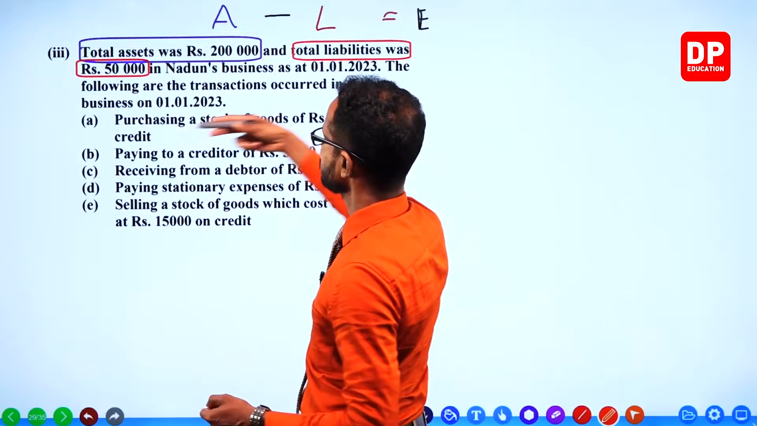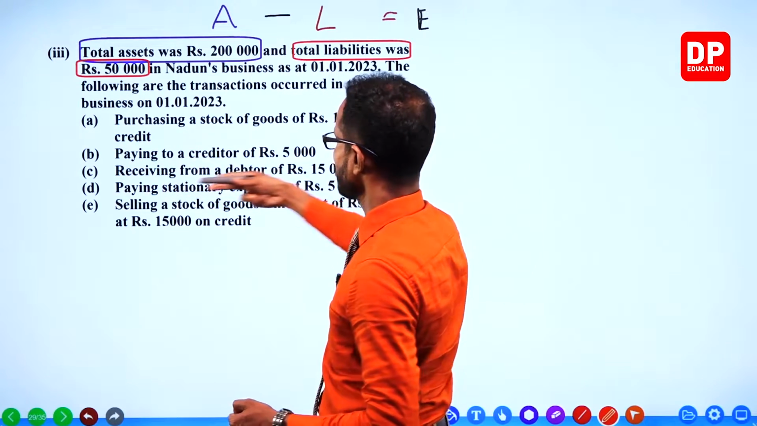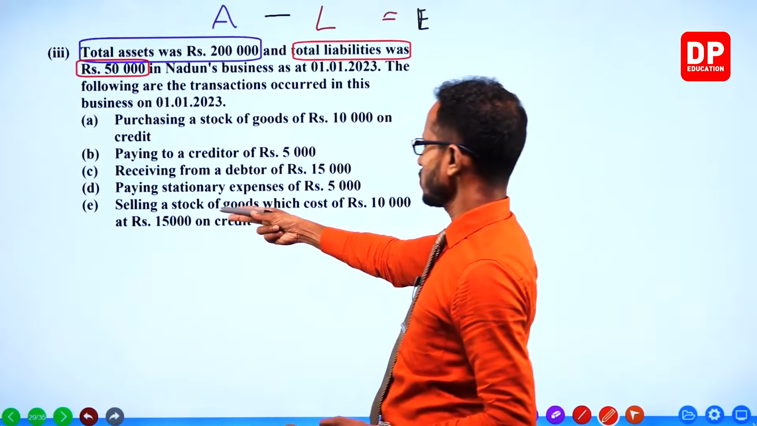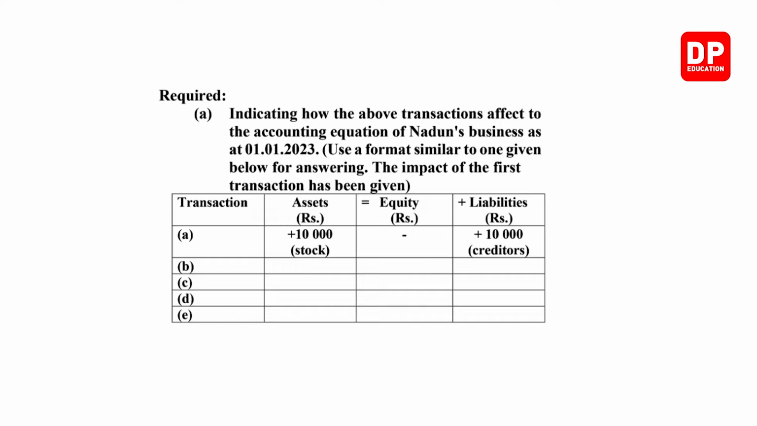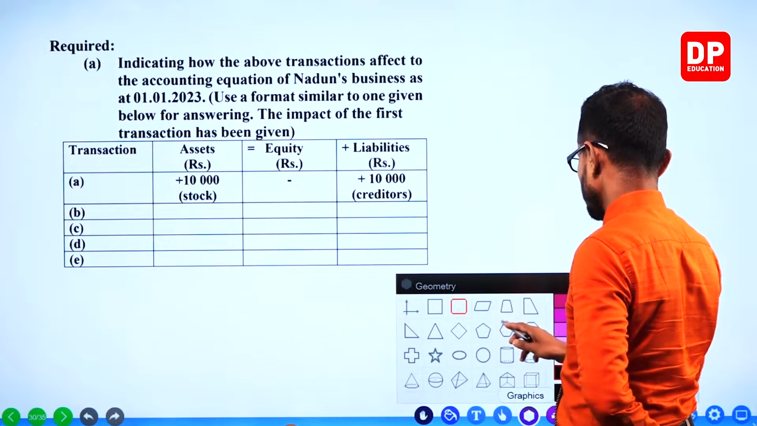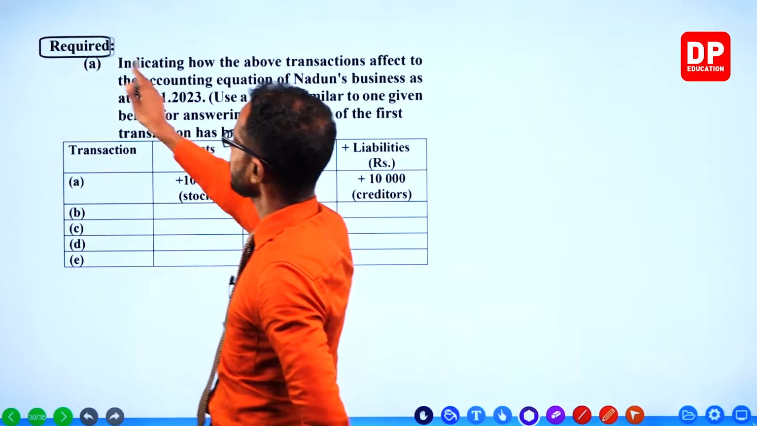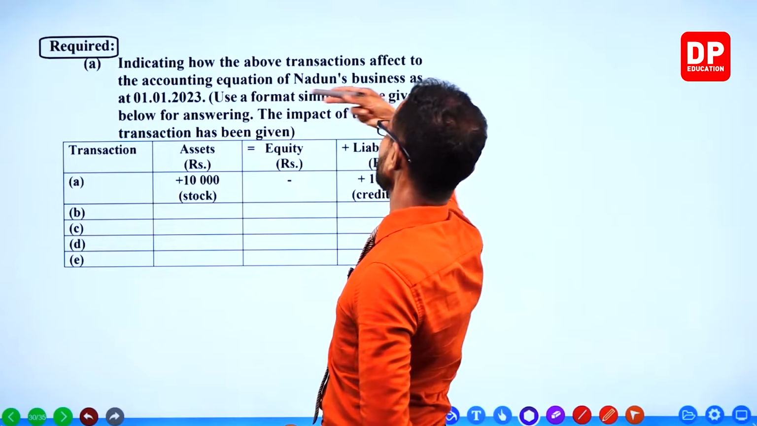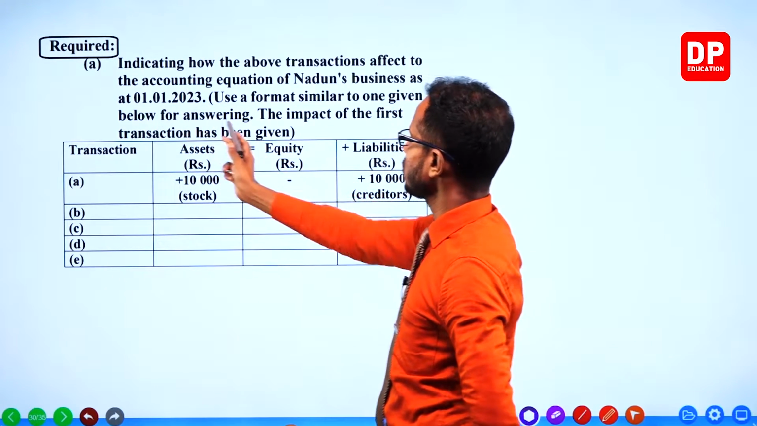Quick one. Purchasing a stock of goods, 10,000 on credit. Paying to a creditor. Receiving from a debtor. Paying stationery expenses. Selling a stock of goods which cost 10,000 for 15,000. Required part. What is required? Indicating how the above transactions affect the accounting equation of Nathan's business as at 1st January 2023. Use a format similar to the one given below.